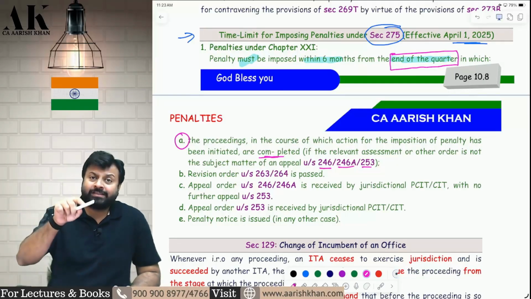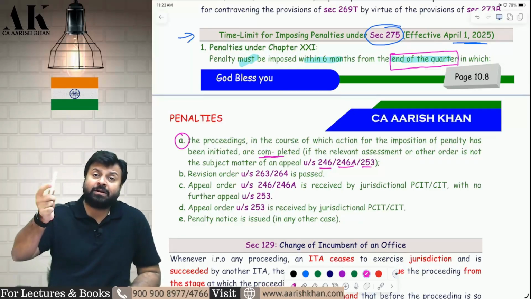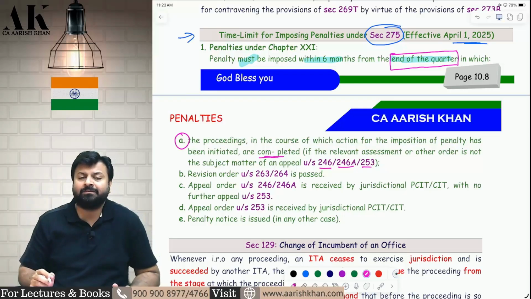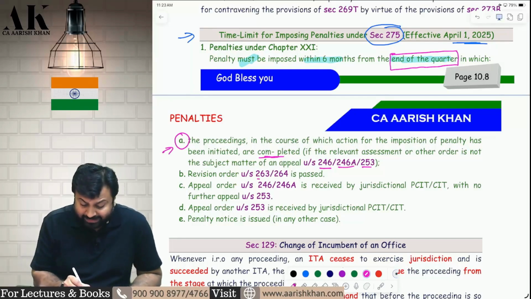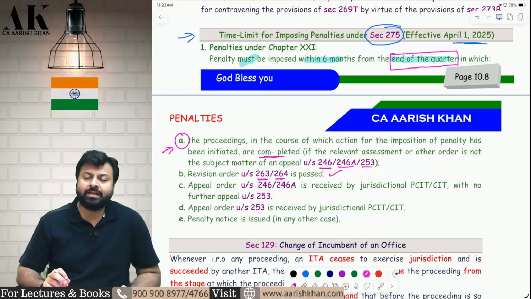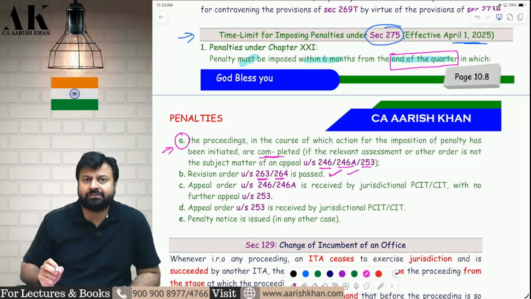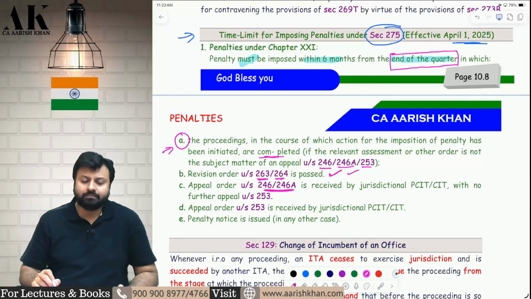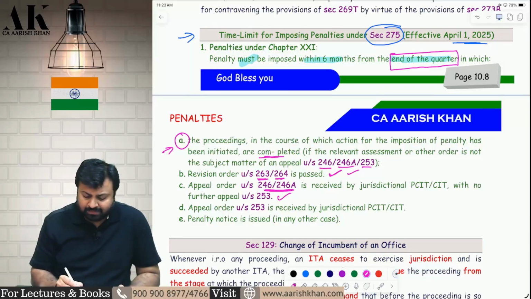whenever the AO will pass a 143(3) order, within 6 months from the end of that quarter. Whenever the AO will pass a 144 order, within 6 months from the end of that quarter. Whenever the AO will pass a 147 order, within 6 months from the end of that particular quarter. This is what point number A wants to tell. Then, if the CIT is finding some undisclosed income in 263 or 264, then the CIT can also impose penalty. So the CIT will count within 6 months from the end of the quarter in which the order under 263 and 264 is passed. Similarly, appellate authorities can also find out.